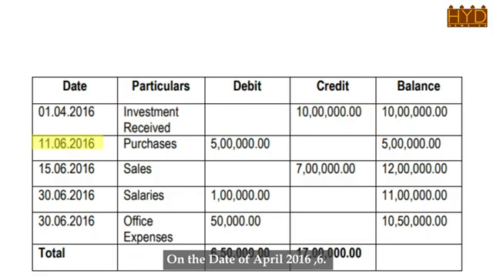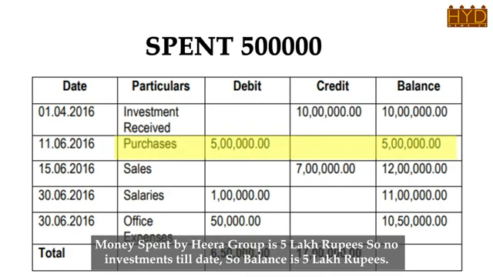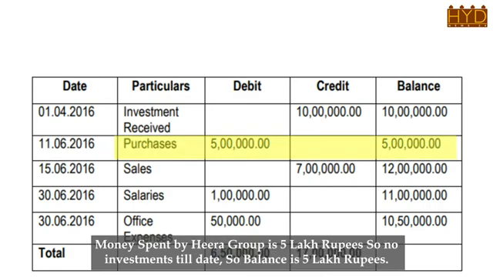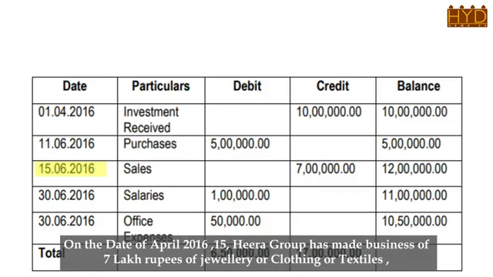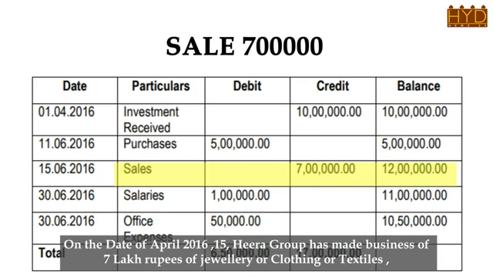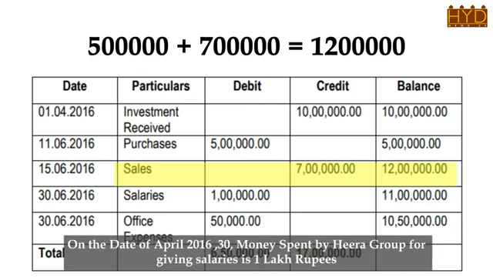On the date of 6th April 2016, money spent by HEERA Group is 5 lakh rupees, so no investments till date, so the balance is 5 lakh rupees. On the date of 15th April 2016, HEERA Group has made business of 7 lakh rupees of jewelry or clothing or textiles, so now the balance is 5 lakhs plus 7 lakh rupees, which is 12 lakh rupees by 15th April 2016.